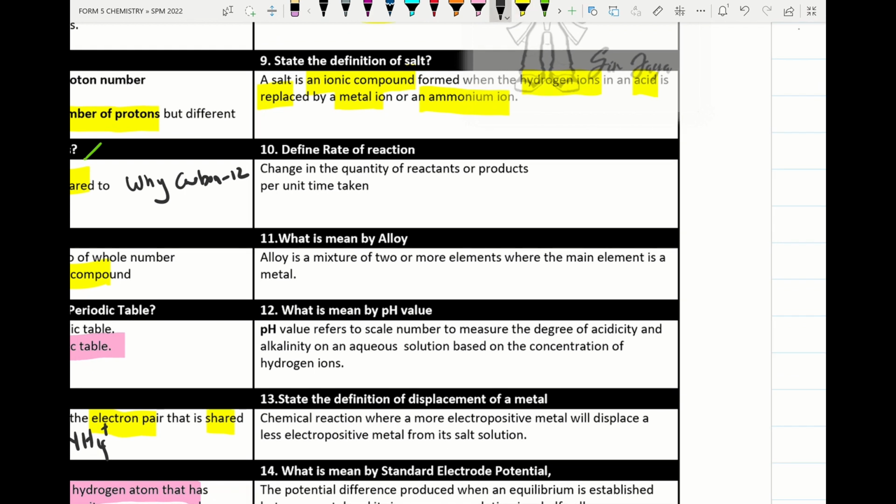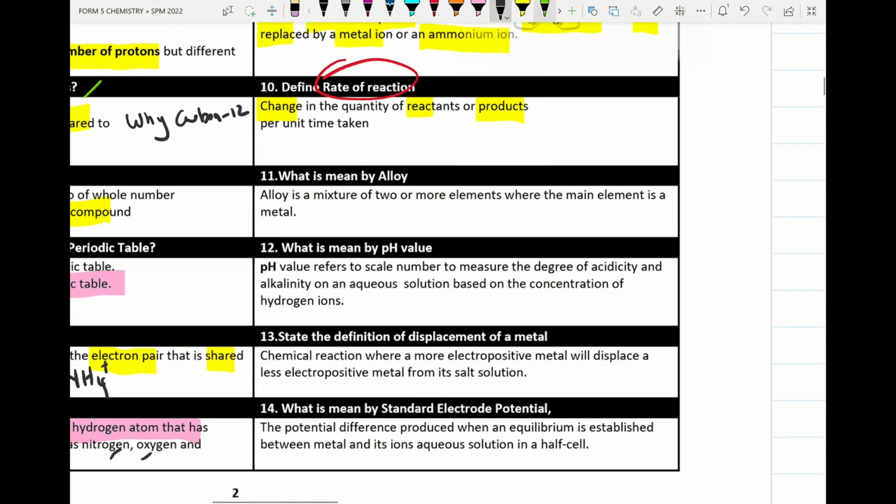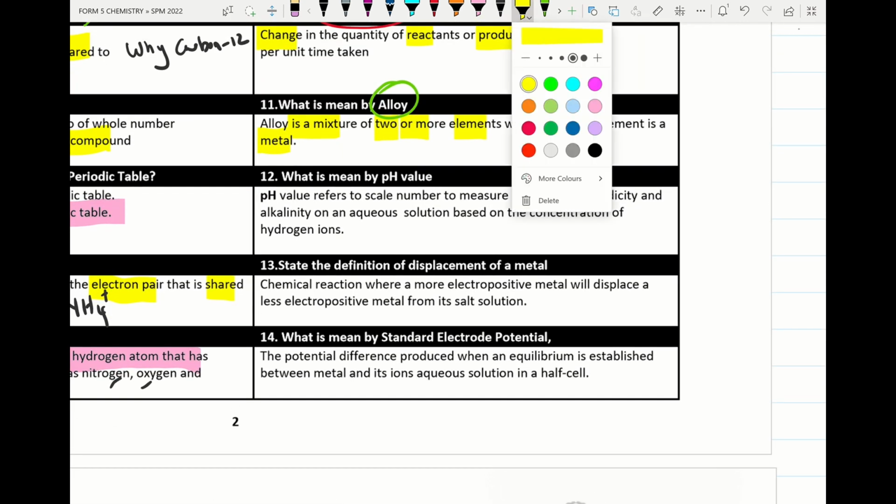The definition of rate of reaction is very important for this year. The general definition: the change in the quantity of reactant per unit time taken, or the change in the quantity of product per unit time. Please focus on alloy. An alloy is a mixture of two or more elements where the main element is a metal. And please focus on pH value.